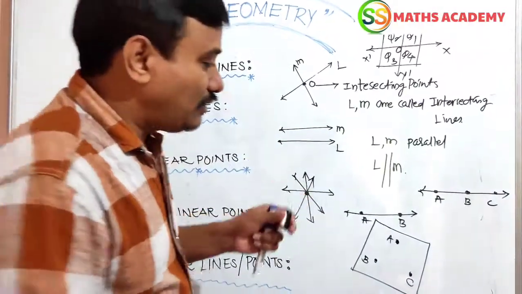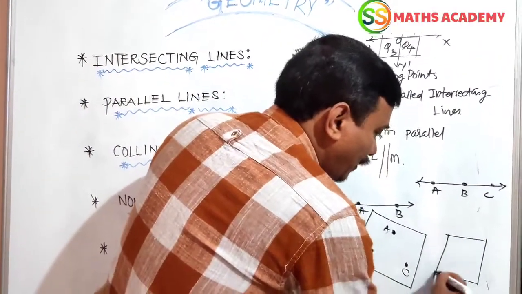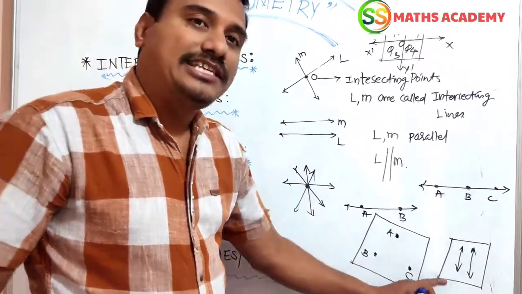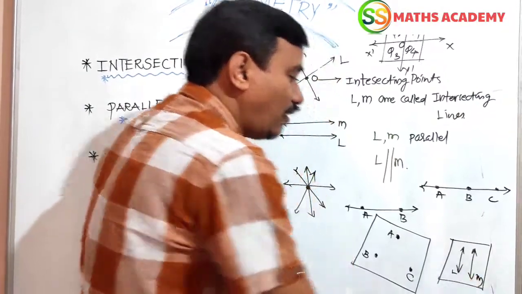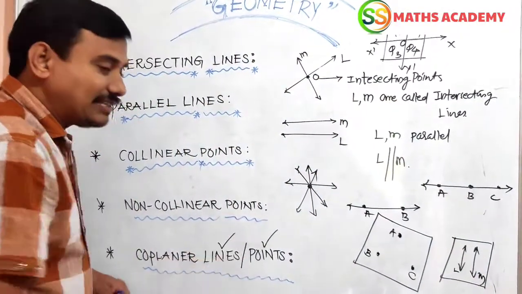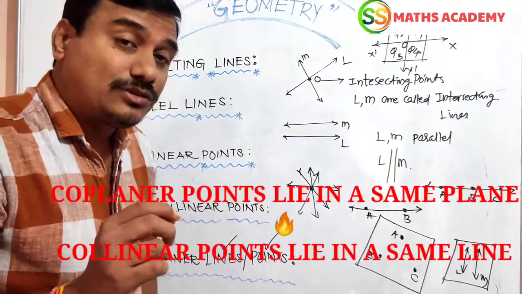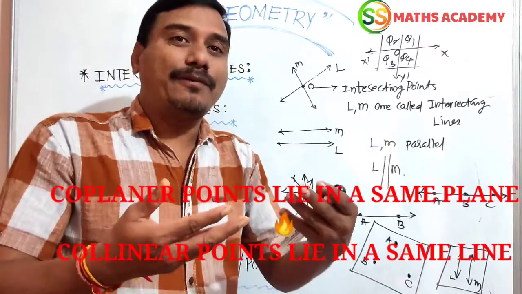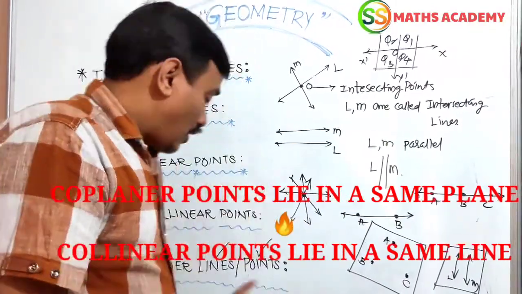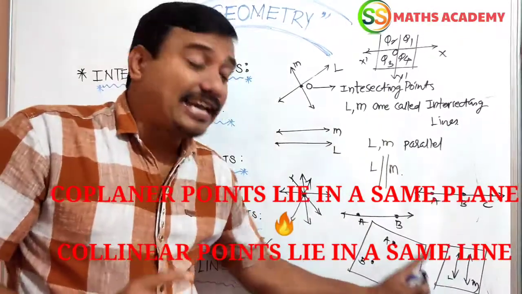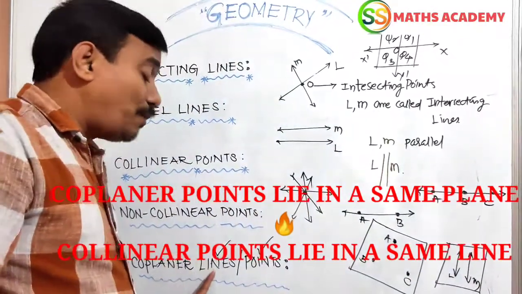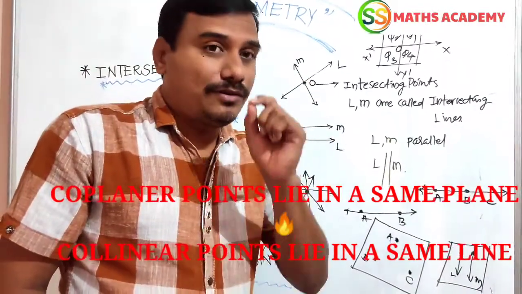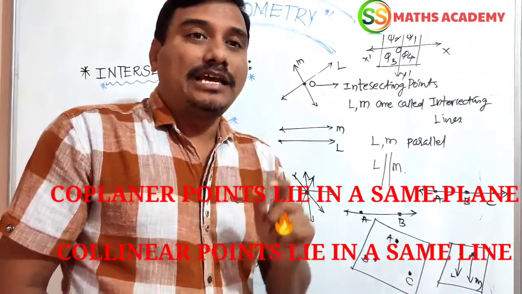2 or more lines, for example, 2 lines formed in a plane, are called coplanar lines. 3 or more points that lie in a plane are called coplanar points, and such lines are called coplanar lines. So, dear viewers, I am going to recap one important point.